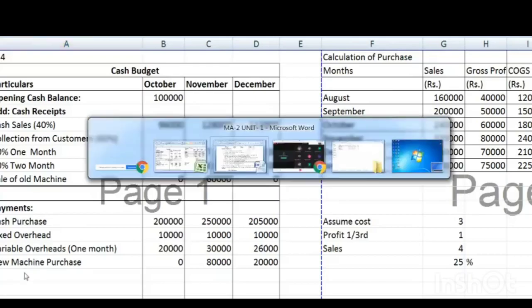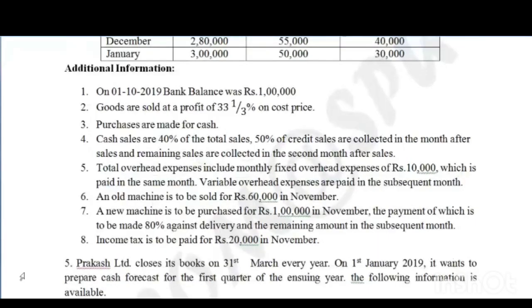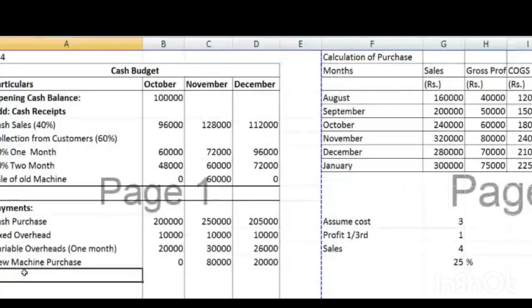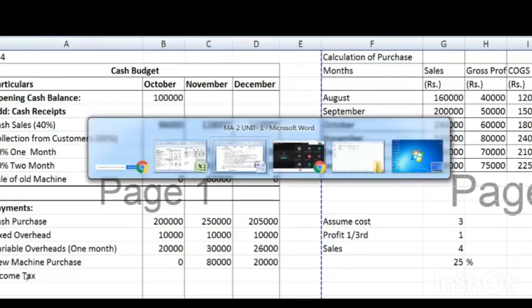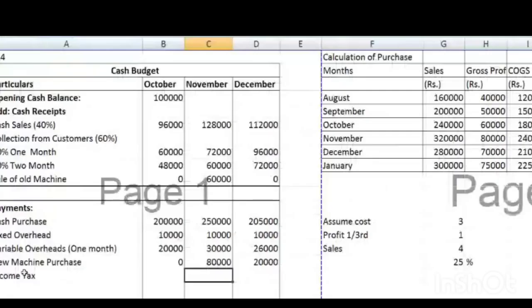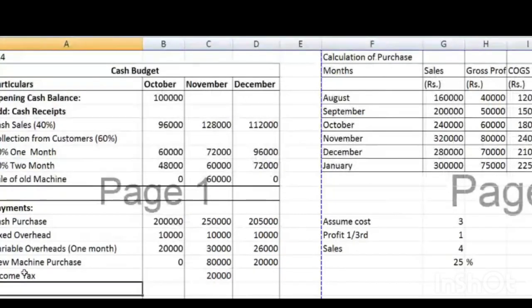Next, point number 8: income tax is to be paid 20,000 in November. Income tax in November, here the amount is 20,000. So this is over. All the points we have covered. There is no remaining point. So let's conclude this example.